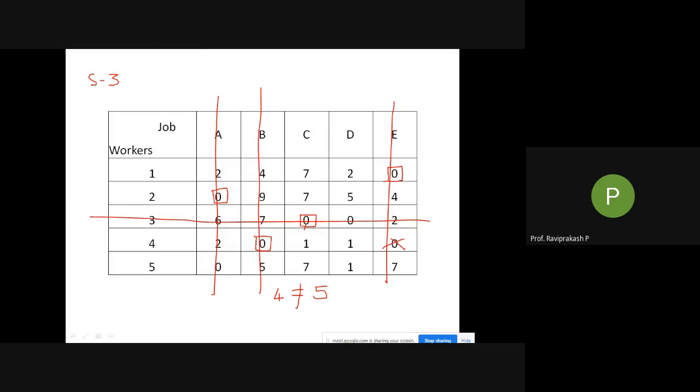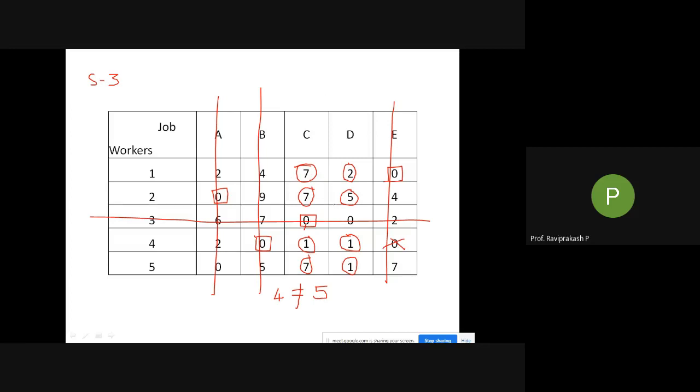Okay, now what to do is wherever there are non-crossed off values, put a circle around them. Put a circle, not square, circle. Here this is a mouse, so I cannot make a perfect circle, but this is a circle basically. Make a circle around all these values where we have not crossed off the values. You can circle it or you may not, and I'll tell you what has to be done with these circles. If you are okay with it, you may not draw the circle later, but for identification purpose, I'm just drawing circles. So wherever I have drawn circles, these particular values are not crossed off.